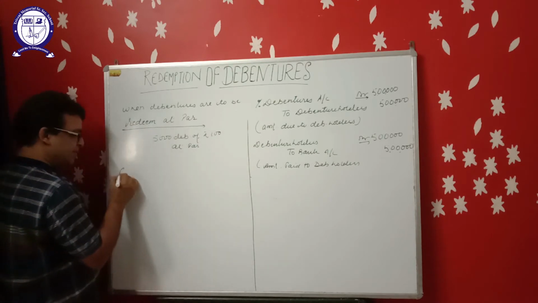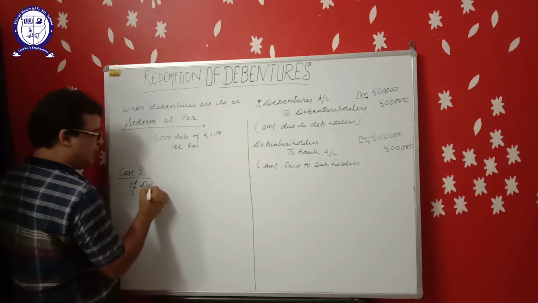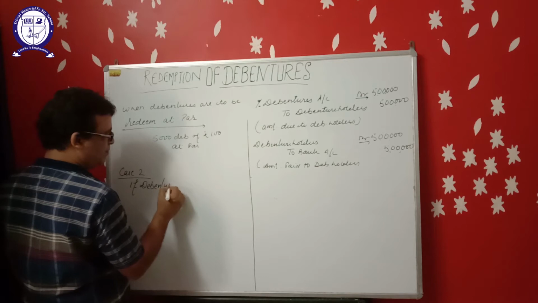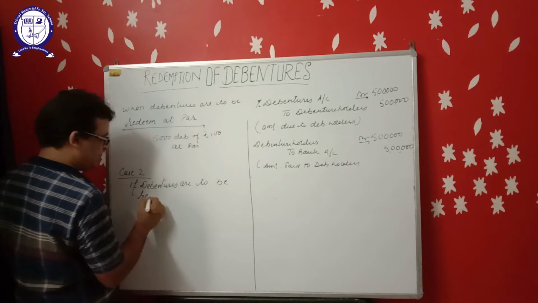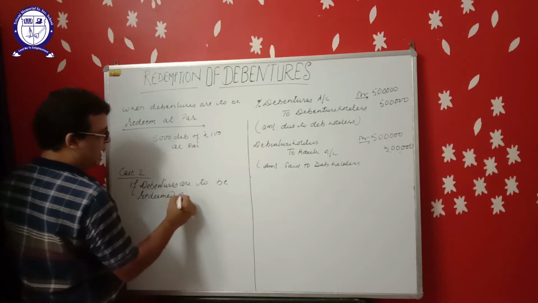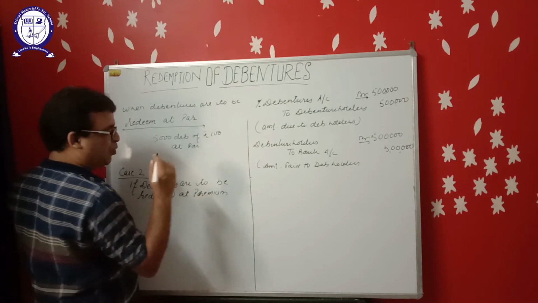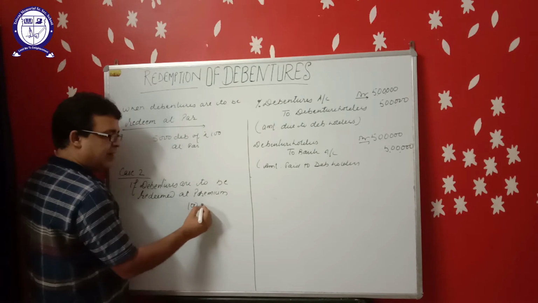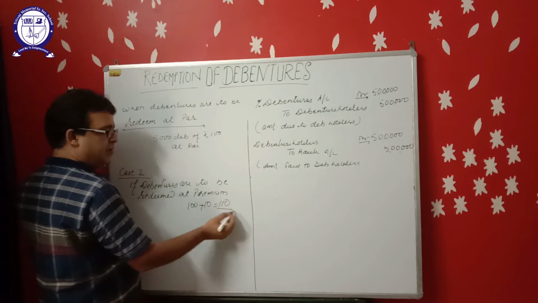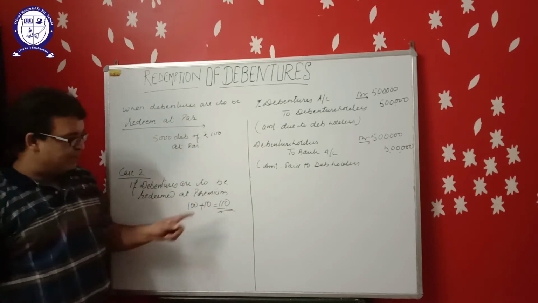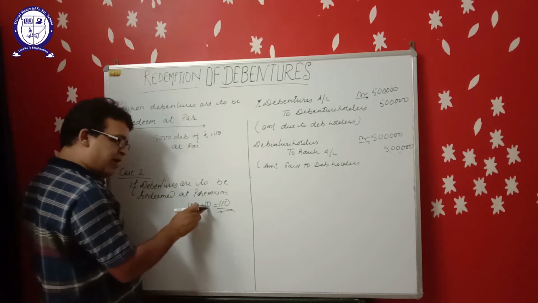Now second case, if debentures are to be redeemed at premium. Suppose the face value of a debenture is 100, but we are paying more than the face value. At the time of redemption, company is going to pay 110. This is called premium on redemption of debenture.